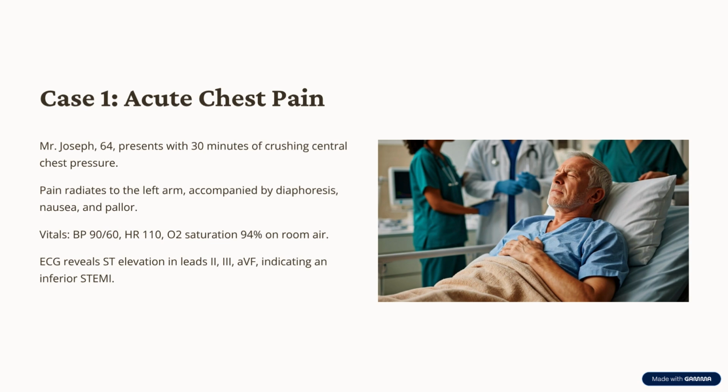Case 1, Mr. Joseph, 64-year-old male, arrives with 30 minutes of crushing central chest pressure radiating to the left arm. He's diaphoretic, nauseous, and appears pale. Vitals: BP 90 over 60, HR 110, O2 sat 94% on room air. ECG shows ST elevation in II, III, and aVF.